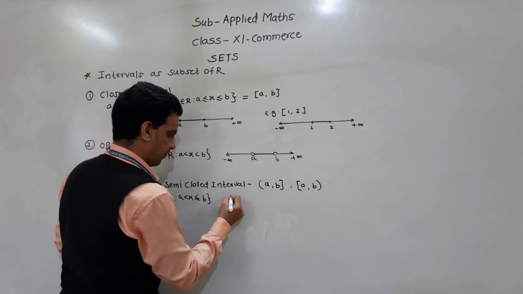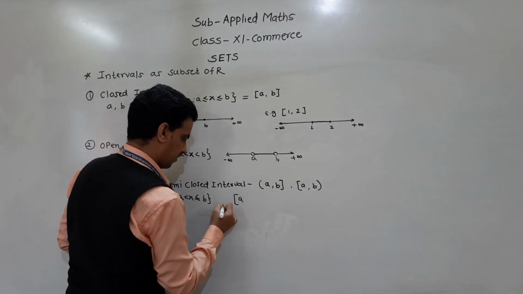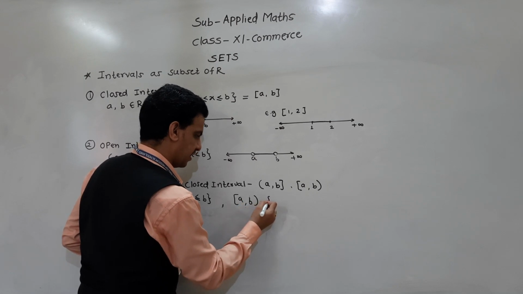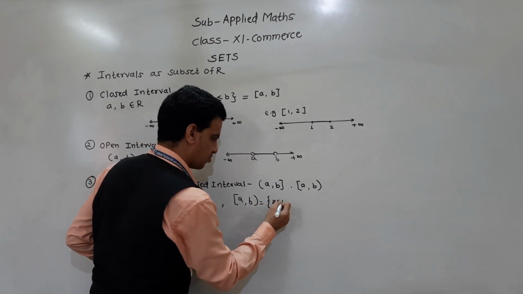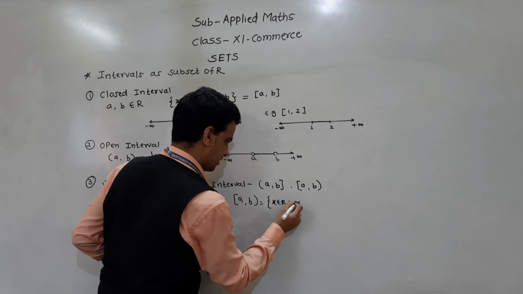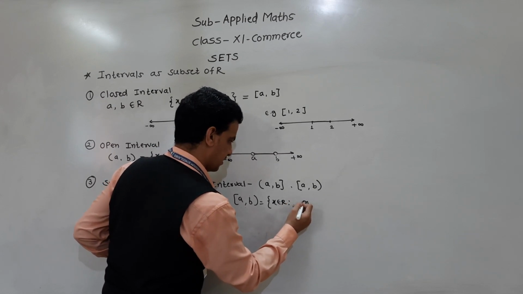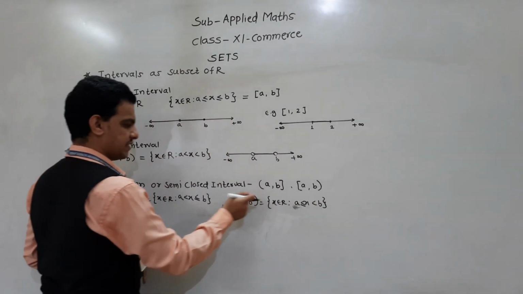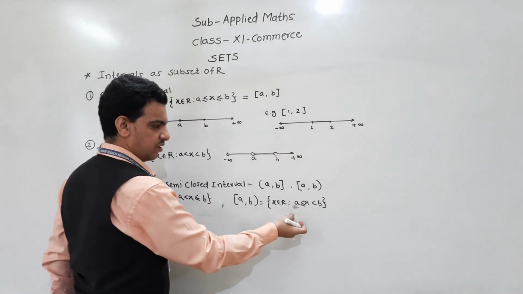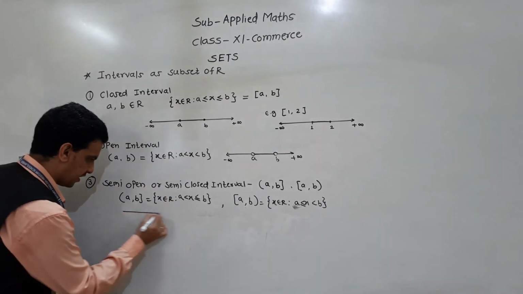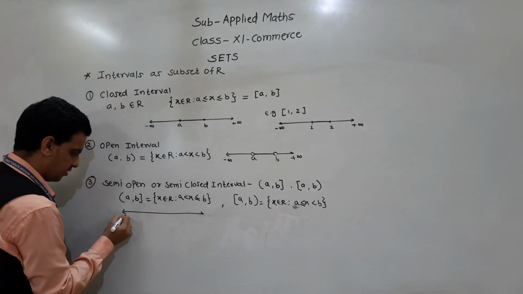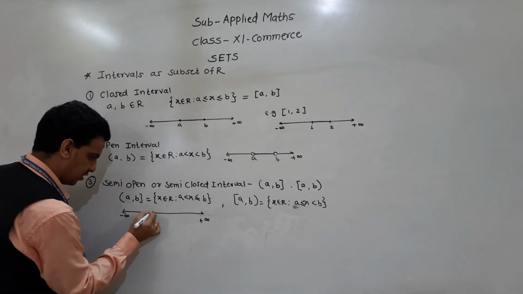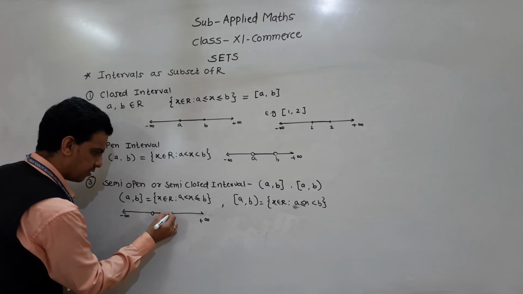And if we write this set, then we can write x belongs to R such that x is greater than or equal to A and less than B. Here A is included but B is not included. So this set we can denote this way. Here A is not included but B is included.